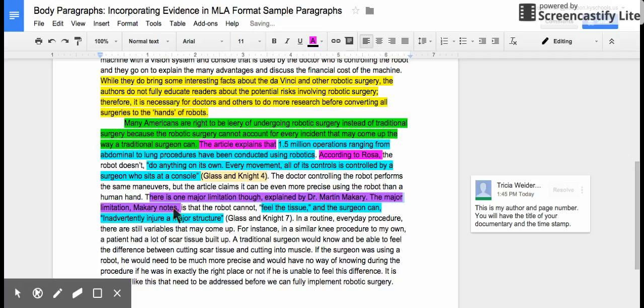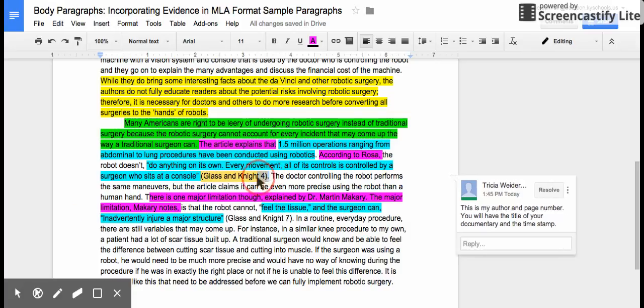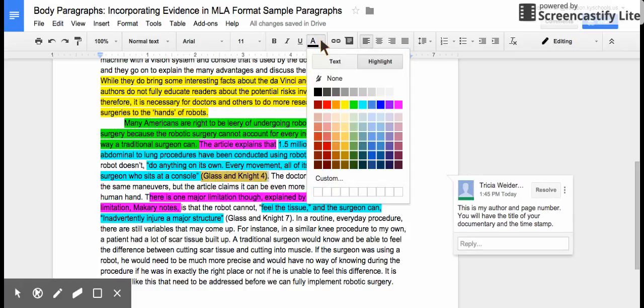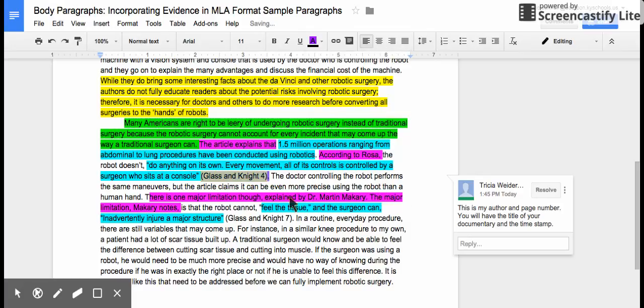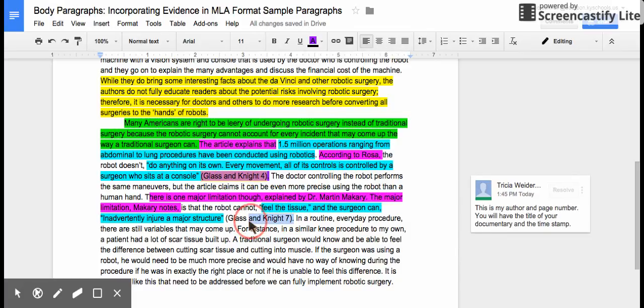You have a handout for that. It's also in the Google Drive. If you lose it, you must have those attribution phrases. Once you've done that, make sure you have your parenthetical citations. Mine are right here. I had 2 direct quotes, so I need 2 parenthetical citations.